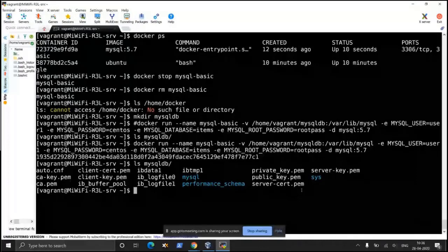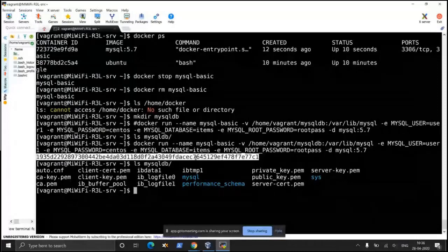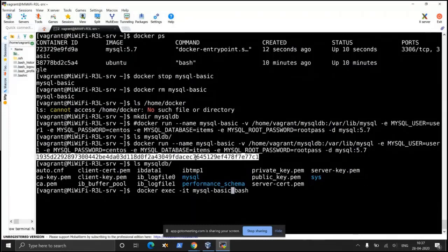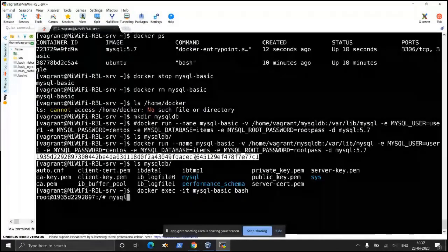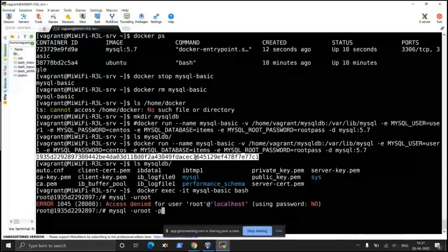Okay, let's log into this container. The name of the container is this, so we are going to use docker exec. Docker exec -it, and then the name of this container. The name of this container is mysql-basic, I presume. Mysql-basic, yes, bash. Okay, so we are inside the container. The mysql command is there inside it. mysql -u root. Okay, access denied. mysql -u root -p. What is the password?